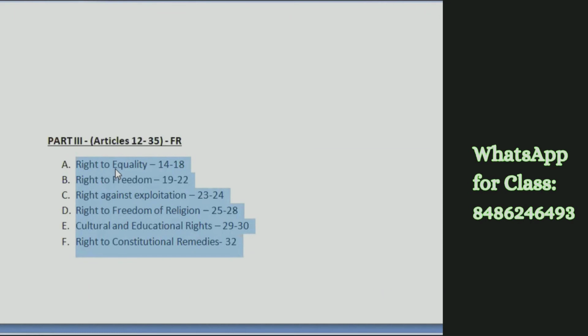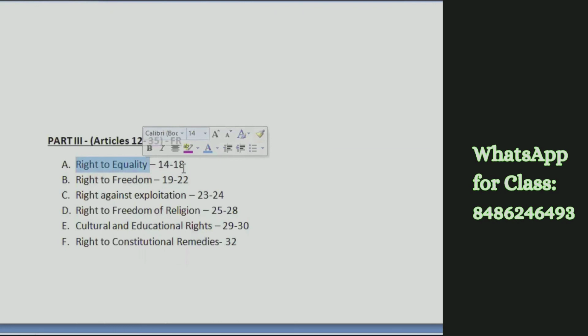For your subjective type answers also, if there is a question to write a short note on the different types of rights regarding equality mentioned under the Constitution, and you do not know each of the different rights, if you know that articles 14 to 18 is what right to equality is all about, then you can explain based on that: it is part 3, articles 14 to 18 of the Constitution that talks about right to equality.